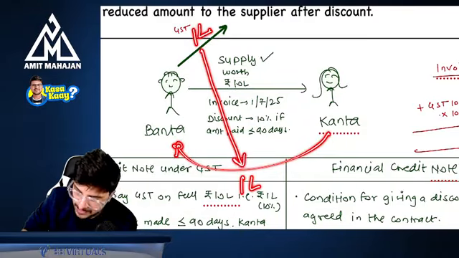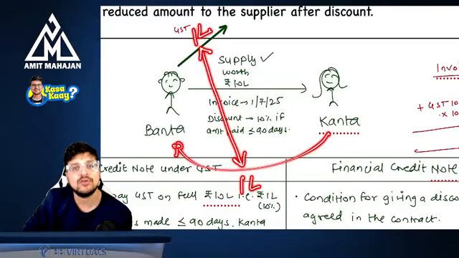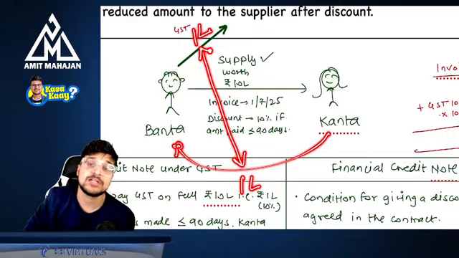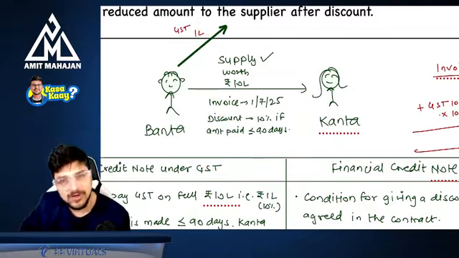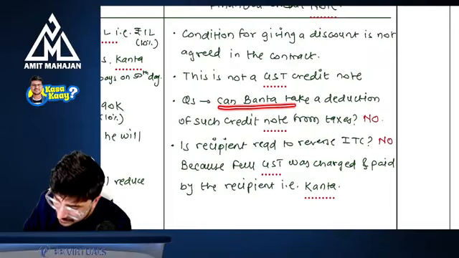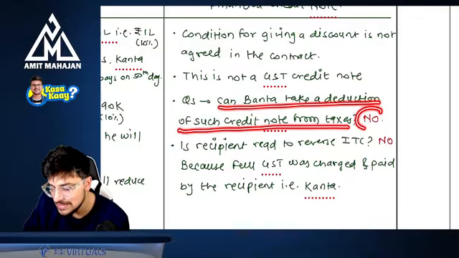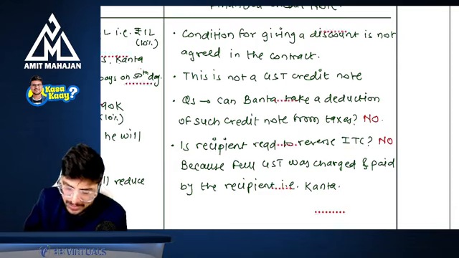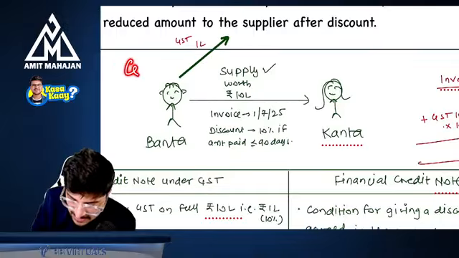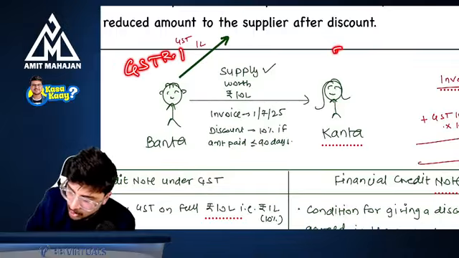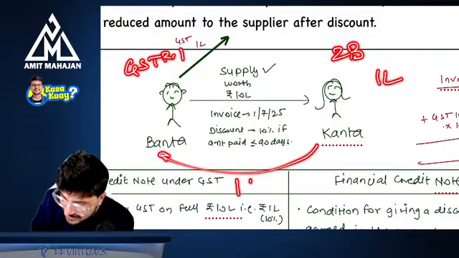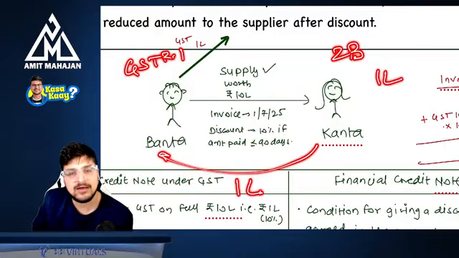So is there any kind of problem here? No. And that's why there is no question of taking any kind of reduction of GST, because while computing value of supply, you did not reduce the discount component as it was a secondary discount. Are you understanding? So the question is, can Banta take a deduction of such credit note from taxes? Answer is no. Is the recipient required to reverse the ITC? No, right? Because when he filed GSTR1, she got her ITC in GSTR2B of 1 lakh. But when Kanta paid 1 lakh only, is there any question of reversing the ITC?